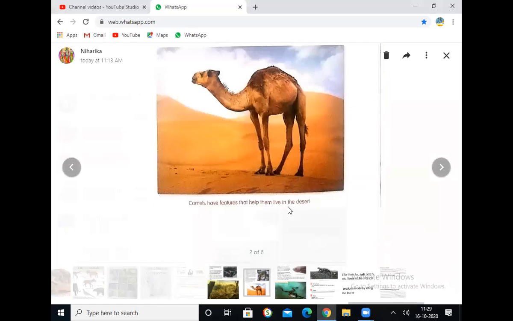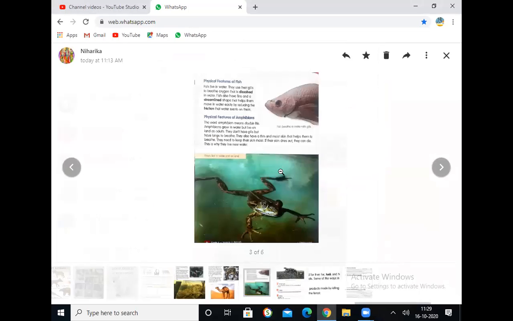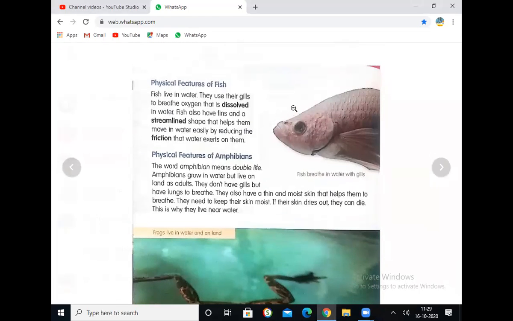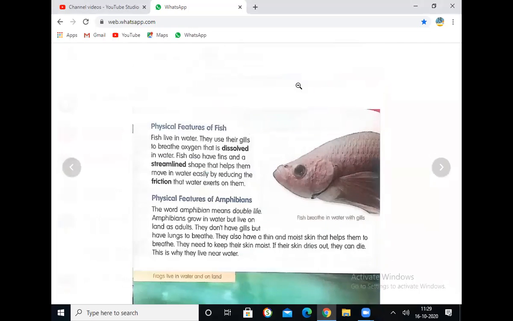Now we are going to look at another picture. Right. This is about physical features of fish and amphibians. Now we are going to discuss it. Right. Physical features of fish. What are we going to learn? Fish. If you observe the fish, you can see here.